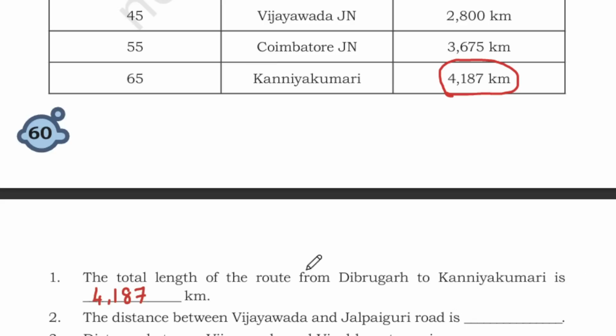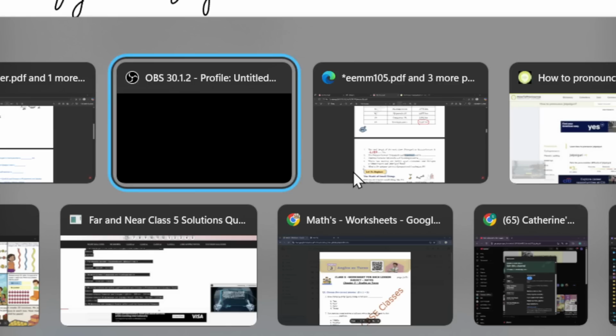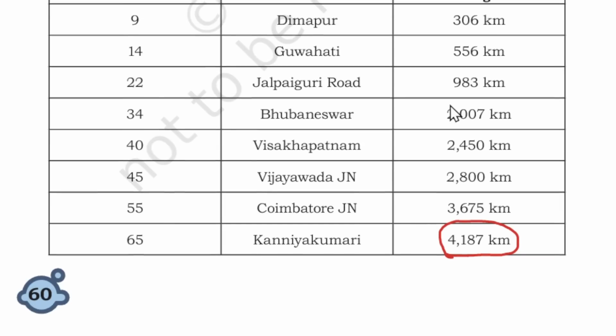So let's find that one. We need to subtract it. This is question number 2. It's the distance between Vijayawada and Jalpaiguri road. So Vijayawada is 2800 kilometers, and Jalpaiguri is 980, I think 983. Yes.